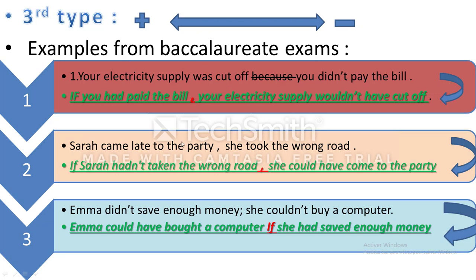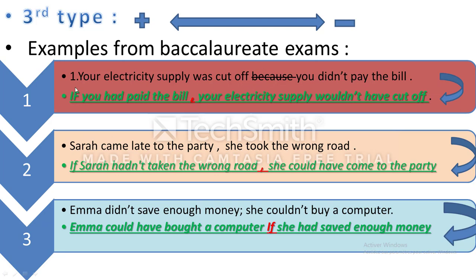Okay, these examples, I use them from the baccalaureate exam for 2018, 2019, 2015, and some of them in 2010. I don't remember, but this is an example from the baccalaureate. Your electricity supply was cut off because you didn't pay the bill. By the way, when we have because, we don't write it here. We write a comma instead of because.